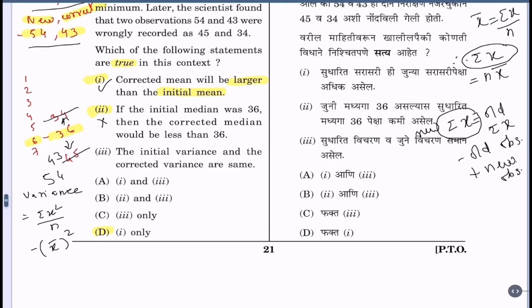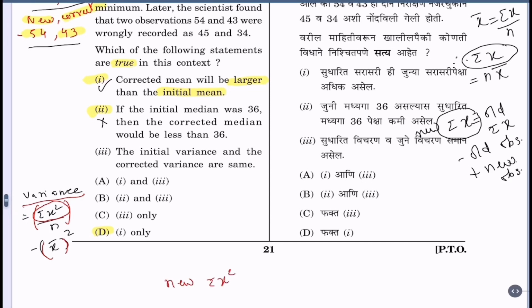The initial variance and the corrected variance are the same. Now let me erase this so that we can see the variance formula very well. Variance equals sum x square by n minus x bar square. Now x bar square is bigger. Sum x square will be more. How to find new sum x square? It is old sum x square minus old observations square.